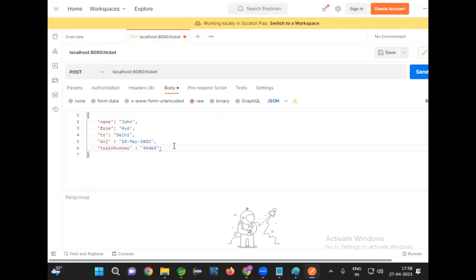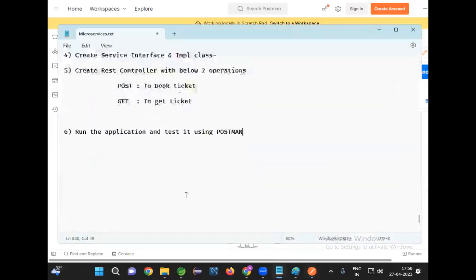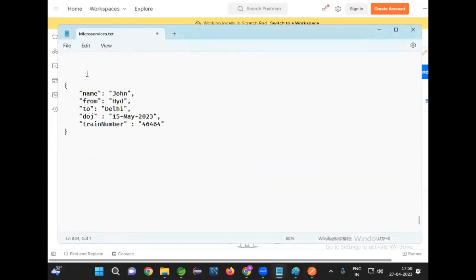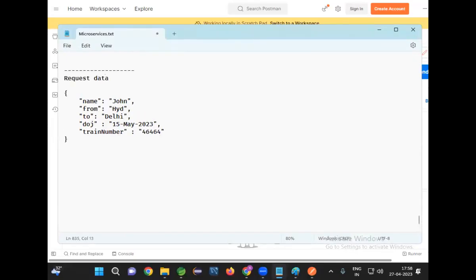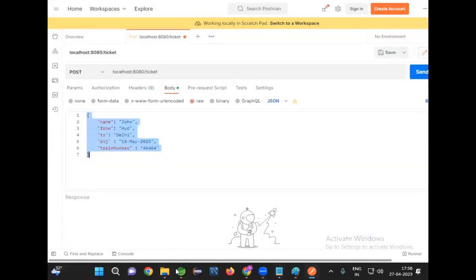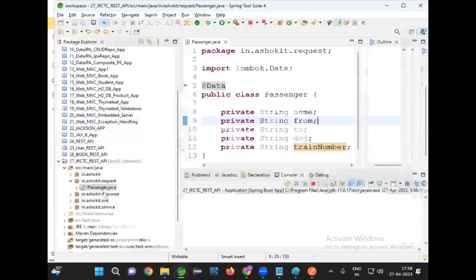Okay, fine, perfect. So this is my JSON data. This is JSON data I am representing for testing purposes, guys. So this is input data, request data. When you want to test it, first you need to send this data to your REST API and verify whether it is working as expected or not. I will make a small change in my REST controller.